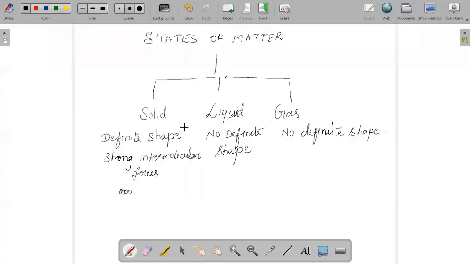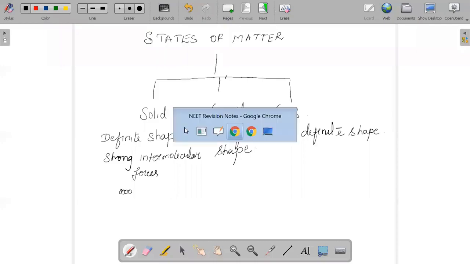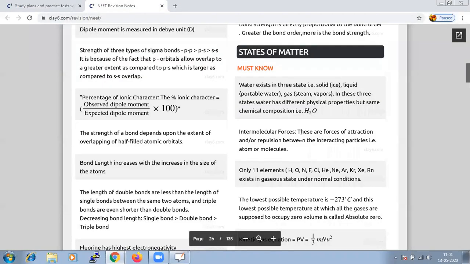When we say solid, liquid and gases, the basis behind the classification is nothing but the intermolecular force. What is intermolecular force? It is the force of attraction or repulsion between the interacting particles, that is nothing but your atoms or molecules, that makes the particles hold together.